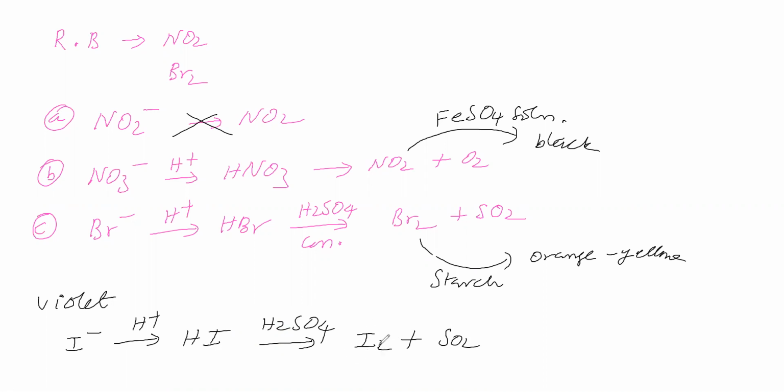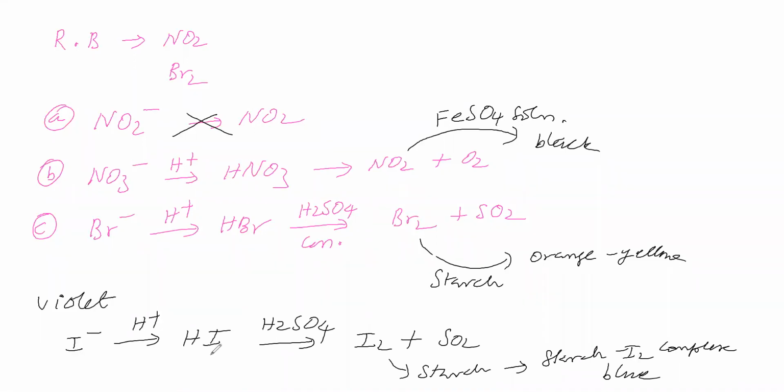For the test, it is passed into starch solution. You will get the starch iodine complex, which is blue in color. That is the test. So violet means I minus with H plus gives HI, and HI with concentrated sulfuric acid gives iodine and sulfur dioxide. This is the iodine test. The concentrated sulfuric acid test we have discussed.